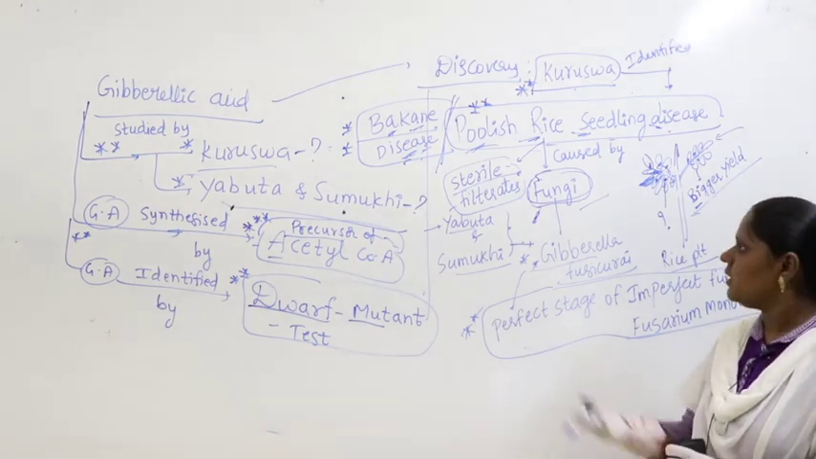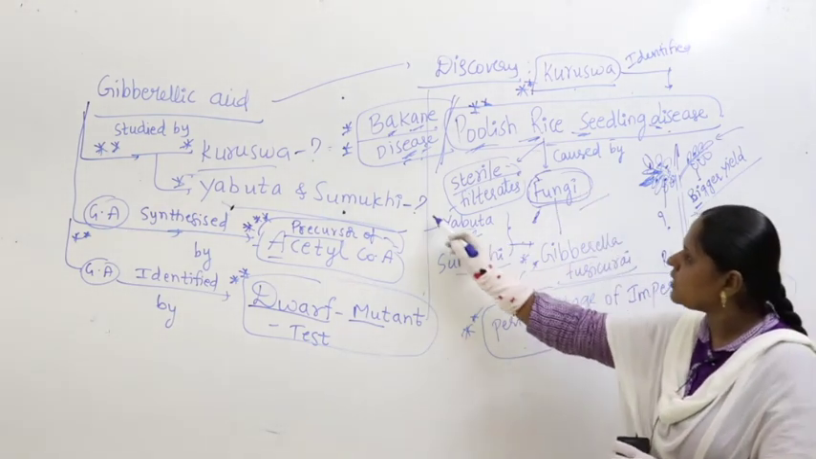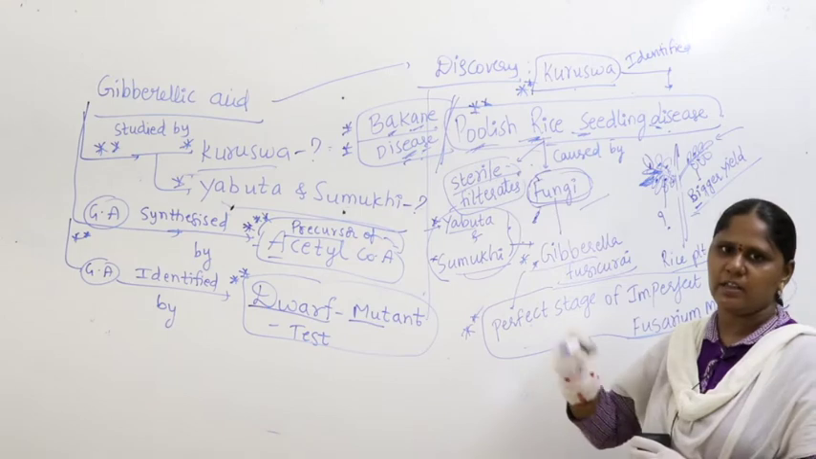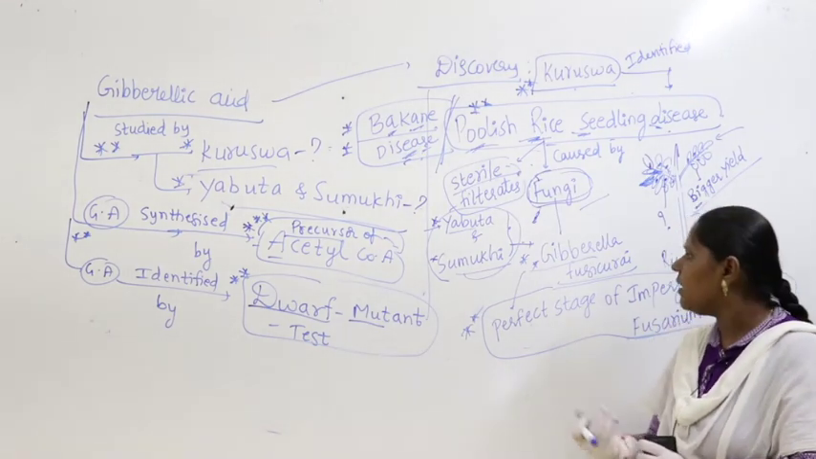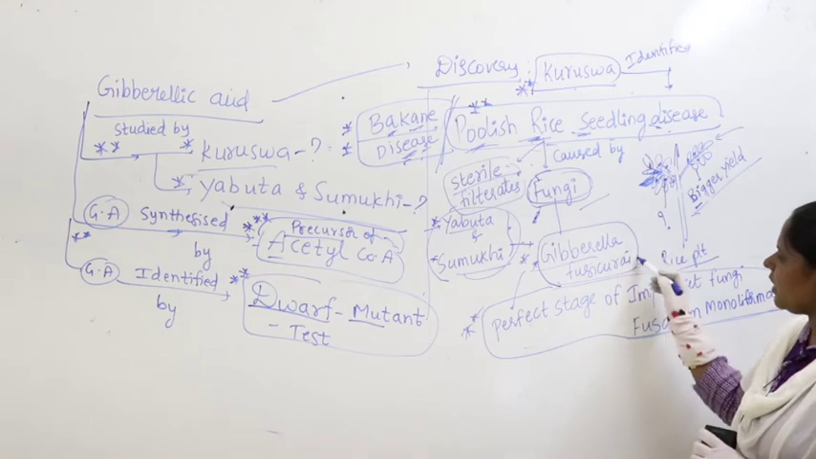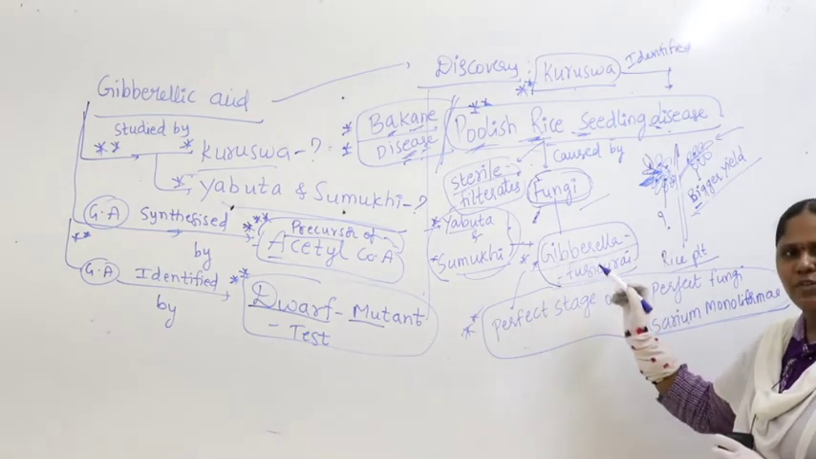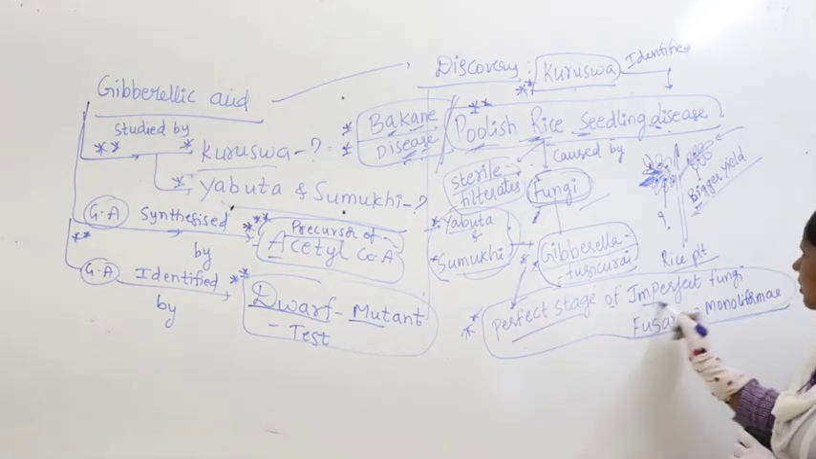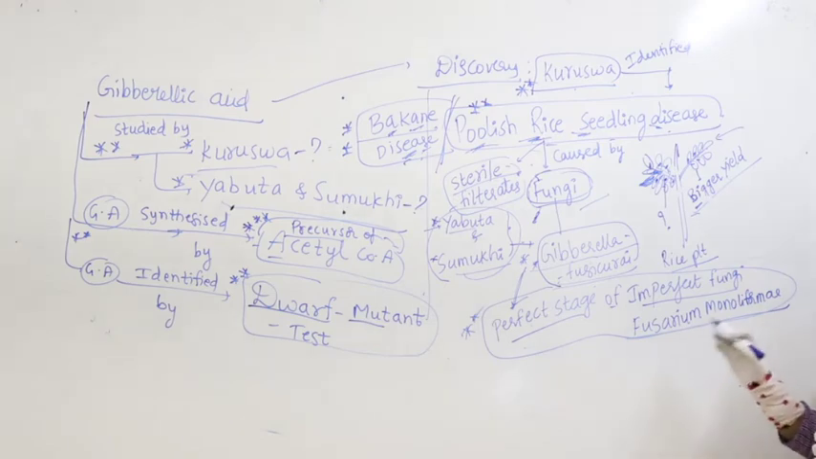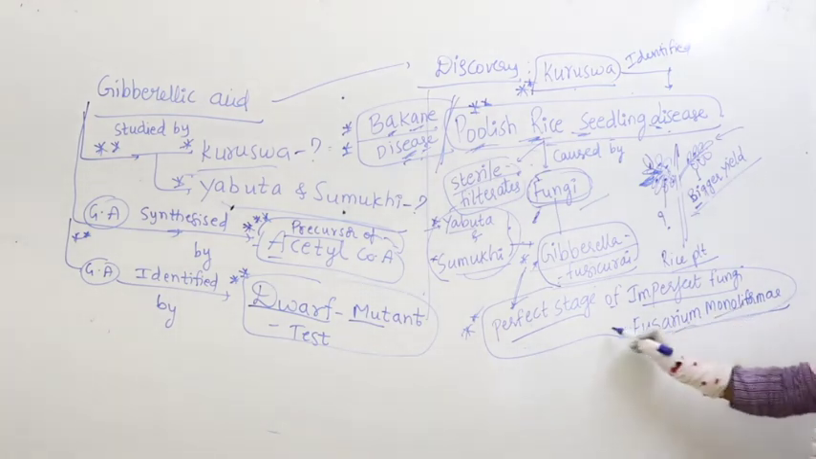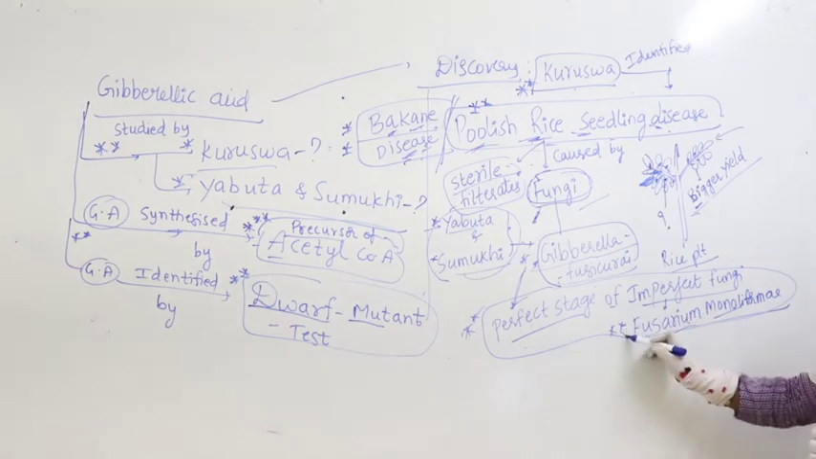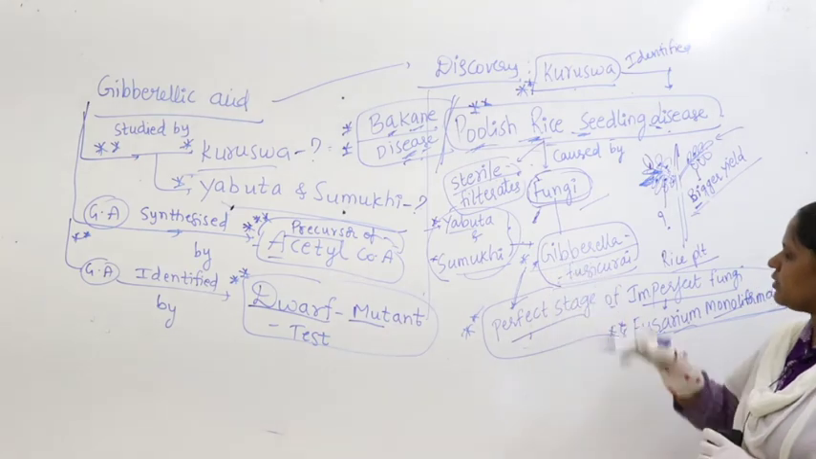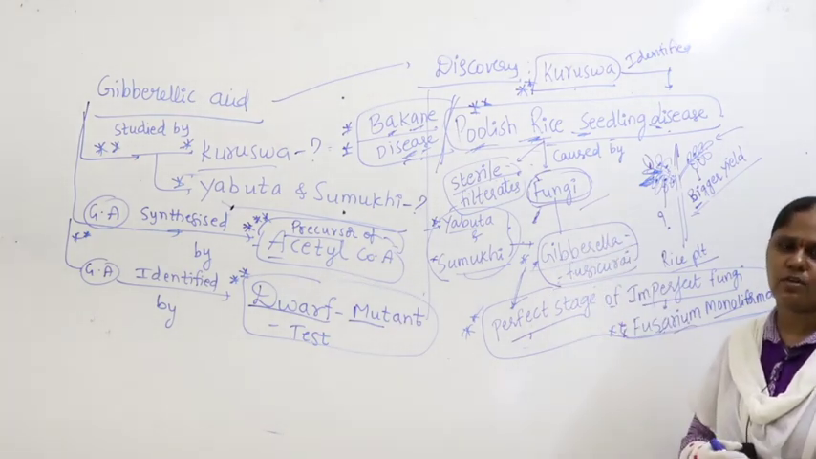After that, the same experiment was continued by Ebuta and Sumuki. These two scientists took sterile filtrate from the rice plant and saw that it is because of the fungus called Gibberella fujikuroi. What is Gibberella fujikuroi? It's nothing but the perfect stage of an imperfect fungus. What is that imperfect fungus? Fusarium moniliforme.